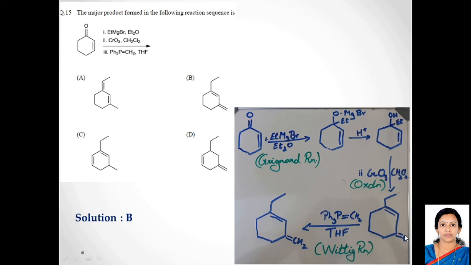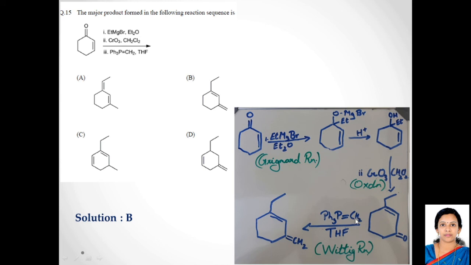You see a double bond O group here. And on further reaction, the next reagent is a phosphorus ylide. So a Wittig reaction takes place in the solvent tetrahydrofuran. And what does the Wittig reagent do? The double bond O is replaced by the olefin double bond CH2.